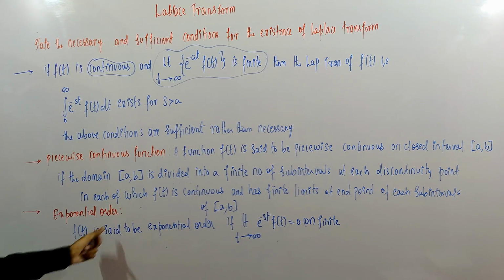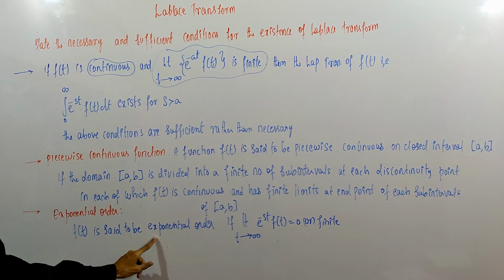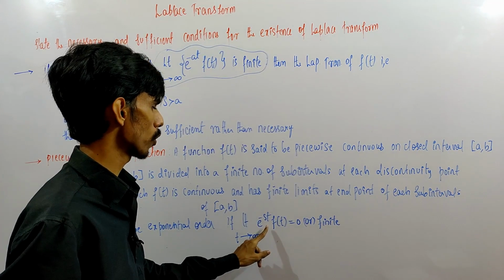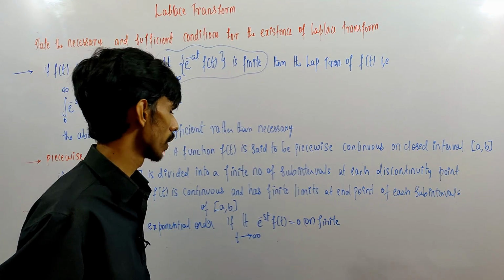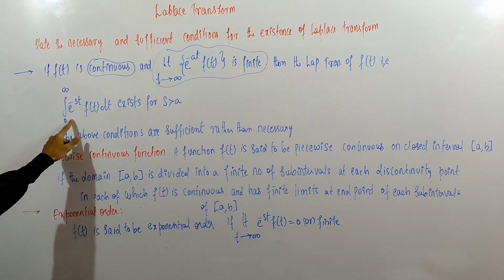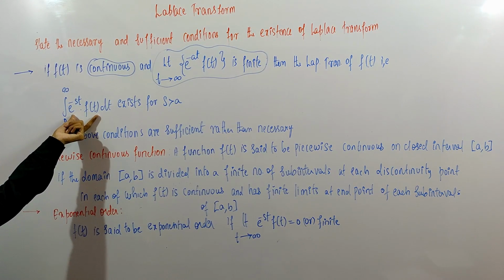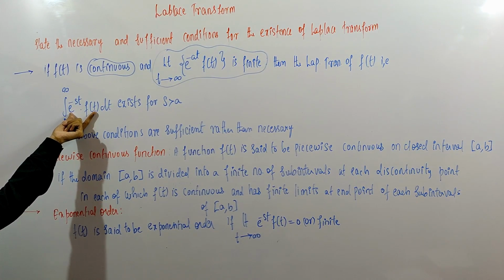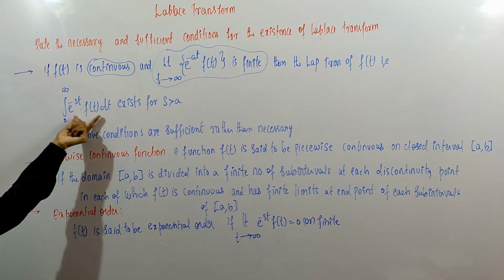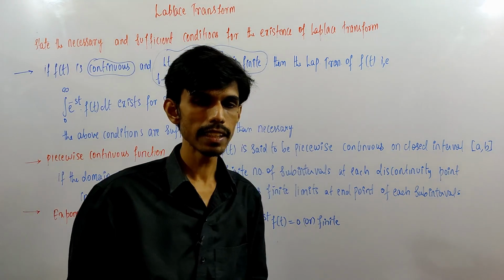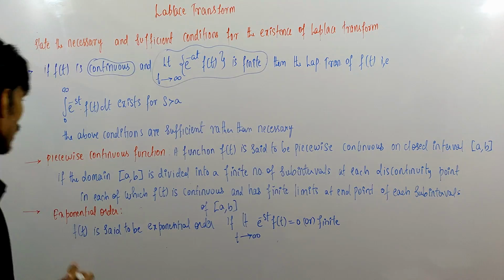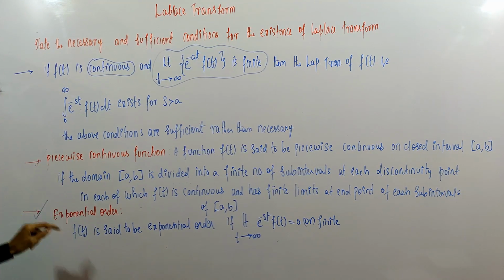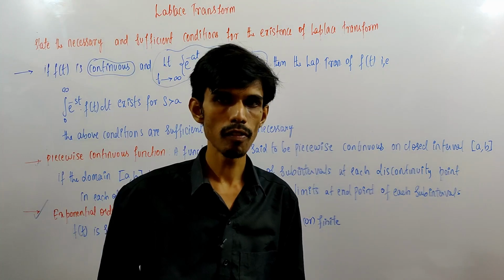Next, exponential order. f of t is said to be of exponential order if the limit as t tends to infinity of e power of minus st f of t is 0. It means that if we substitute the upper limit into this e power of minus st f of t, and its value is 0 or finite, then it is of exponential order. So these two are the conditions for the existence of the Laplace transform.